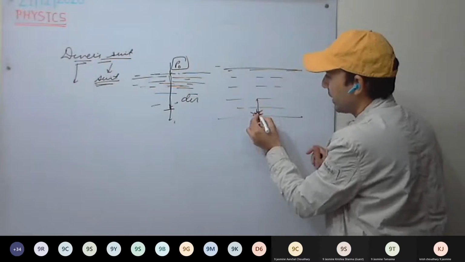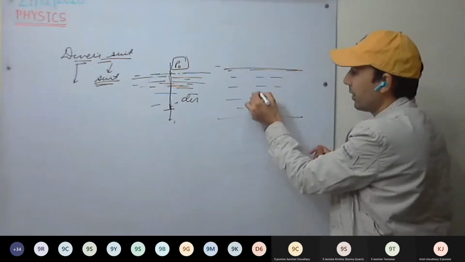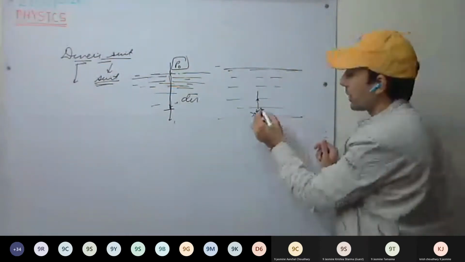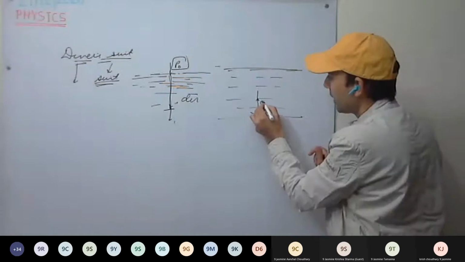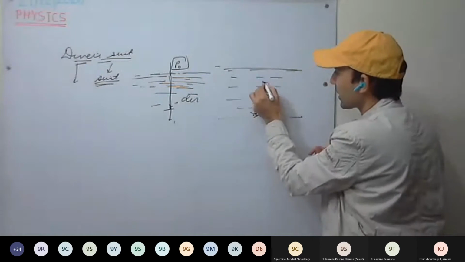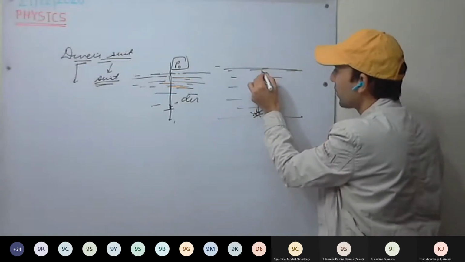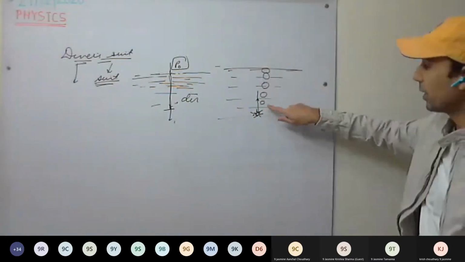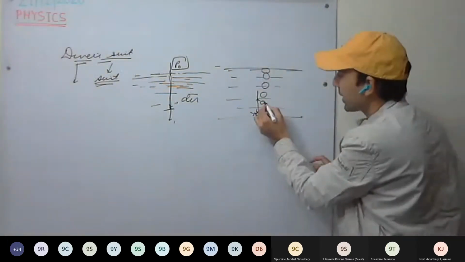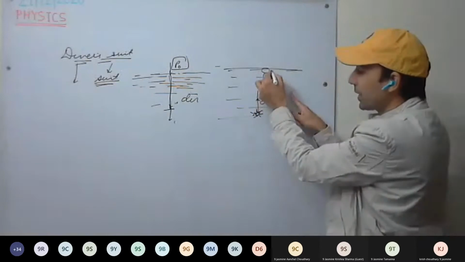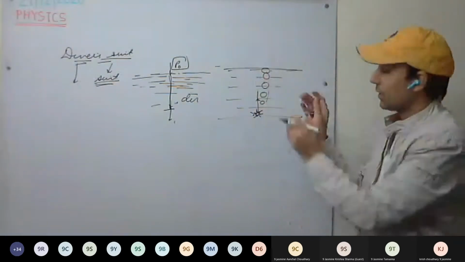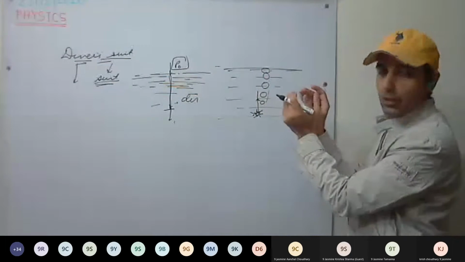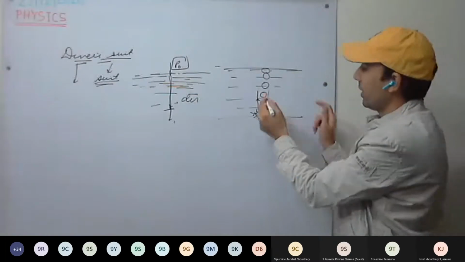But as it is rising towards the free surface, what happens? Its size goes on increasing, and the maximum size will be just below the free surface. Why? Because pressure is decreasing. As the depth decreases, pressure decreases. Therefore, with less pressure on the bubble, it increases in size.